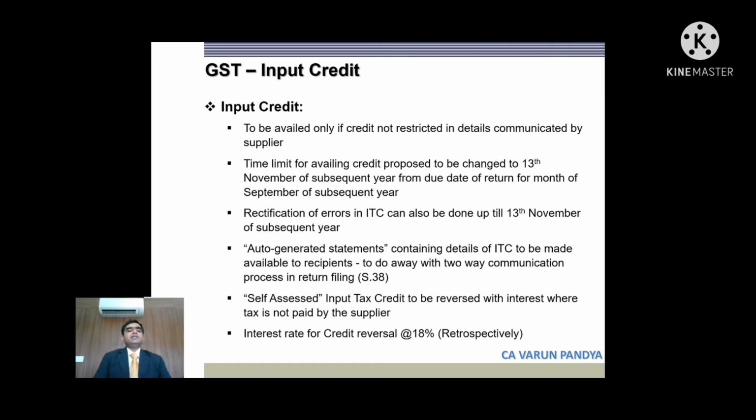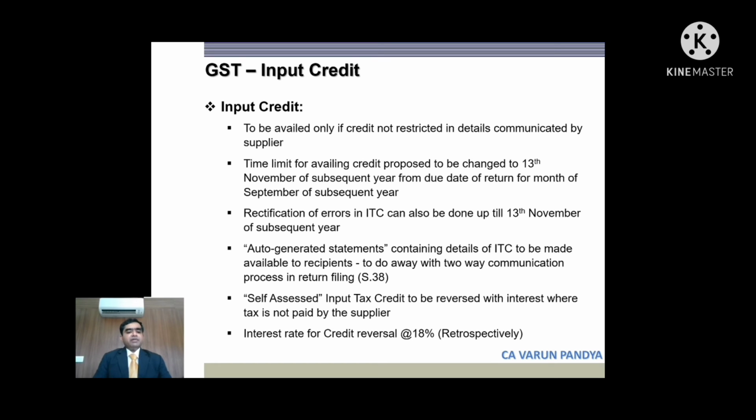Friends, there are quite a few changes pertaining to input tax credit in GST, and we'll take each of them one by one. So credit will now be availed only if credit is not restricted in the details communicated by supplier in his communication. So if in his communication it is expressly mentioned that the credit is restricted, you cannot take the credit. Secondly, time limit for availing the input credit is proposed to be changed to 13th of November of subsequent year.